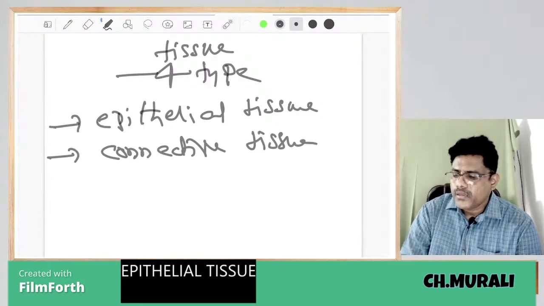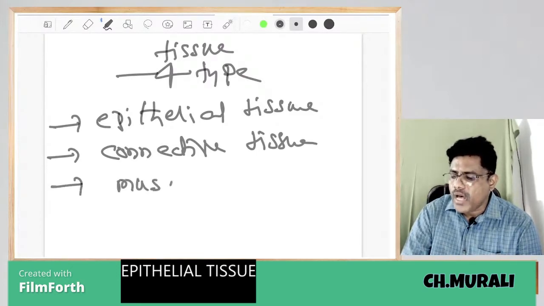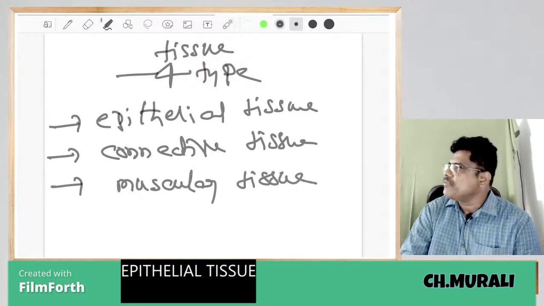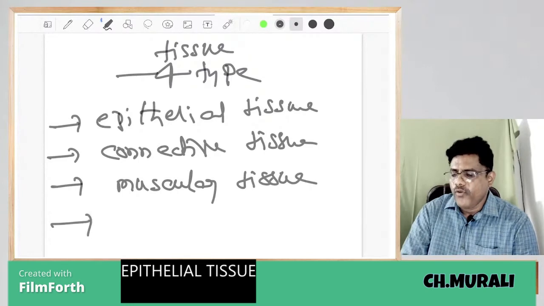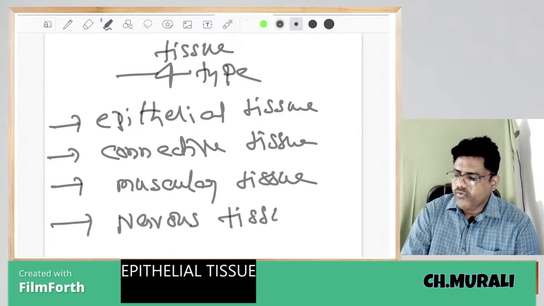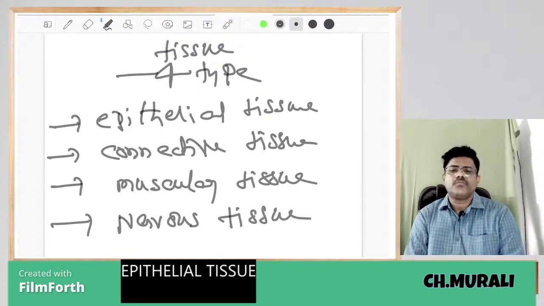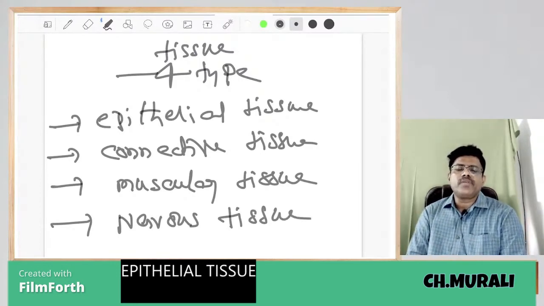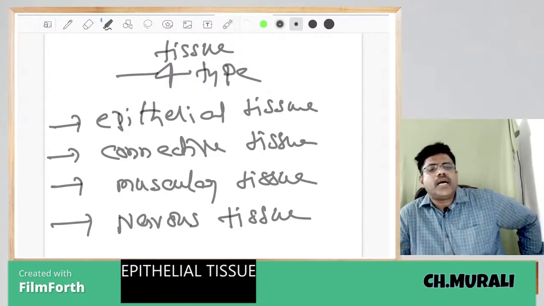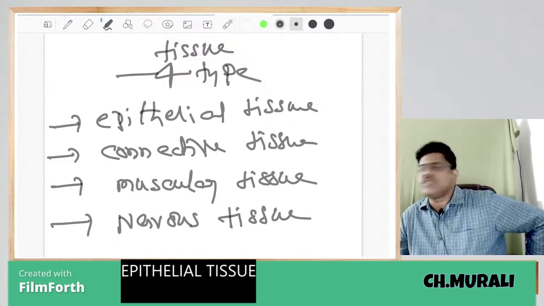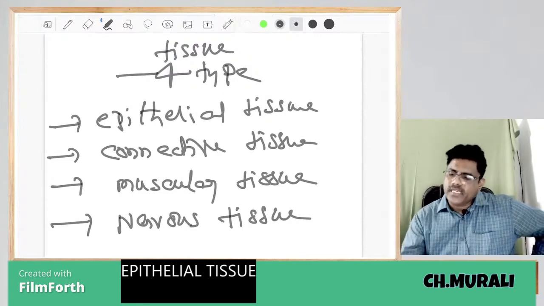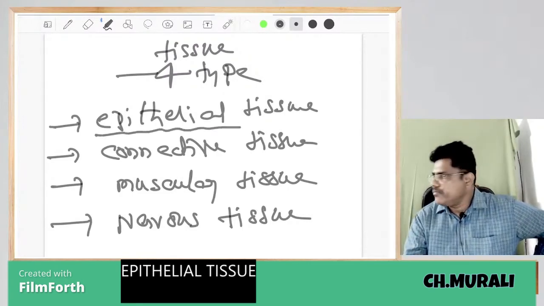ఓకే. థర్డ్ టిష్యూ ఈజ్ నౌన్ యాజ్ మస్కులార్ టిష్యూ. Fourth tissue is known as nervous tissue. Mottam 4 types of tissues are there totally. One is epithelial tissue, one is connective tissue, one is muscular tissue, one is nervous tissue. Ante kadamma. Ippudu veetlo today we discuss very clearly about epithelial tissue.